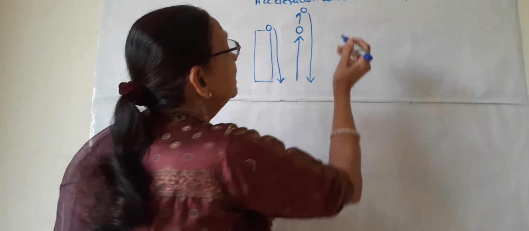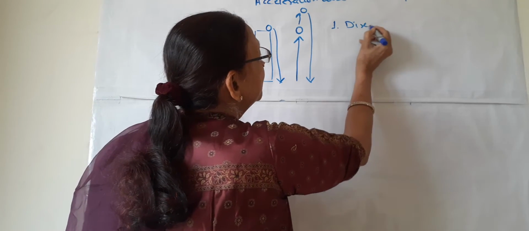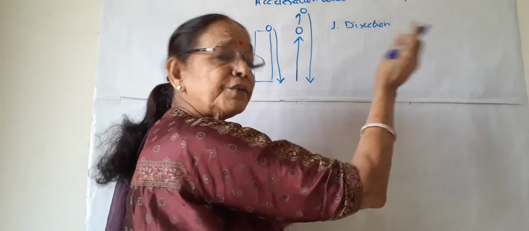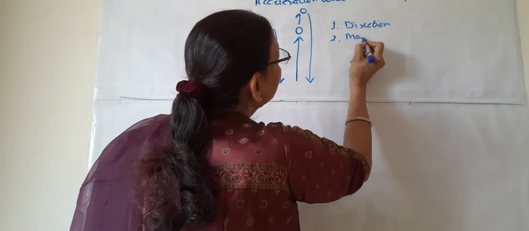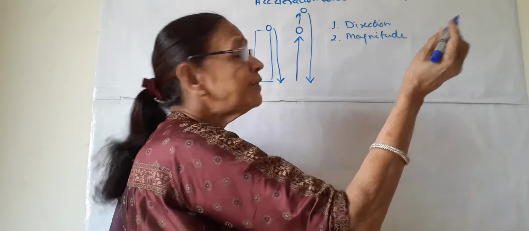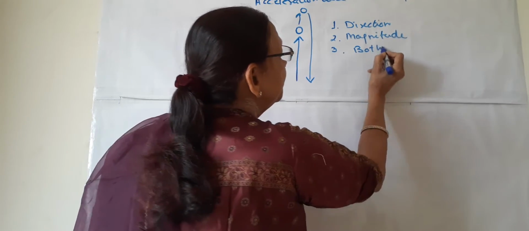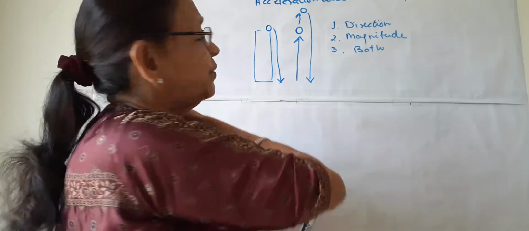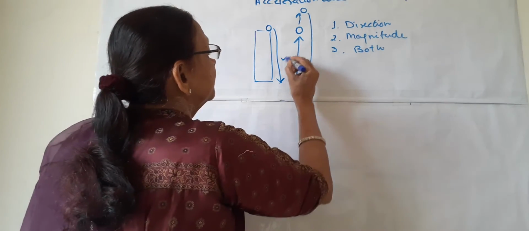Velocity changes in three conditions. First, the direction of motion is changed, then the velocity will be changed. Second, the magnitude of the speed changes, then the velocity will be changed. And third, both direction and magnitude are changed, then the velocity will be changed. Here we can see that the direction is constant.